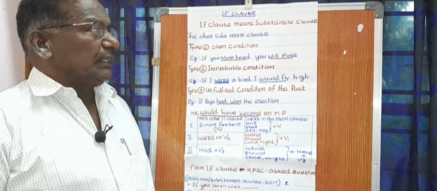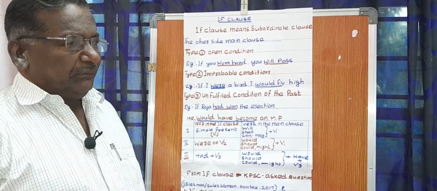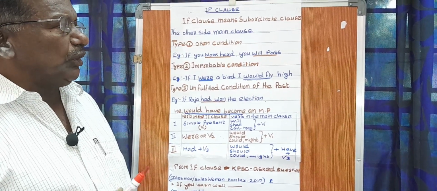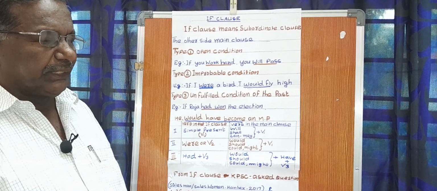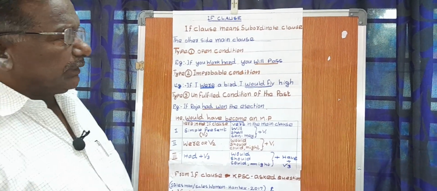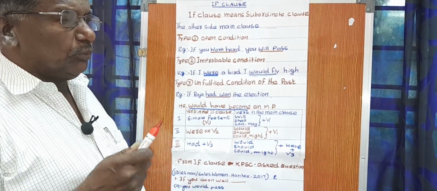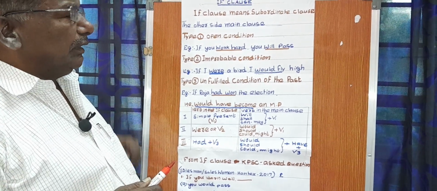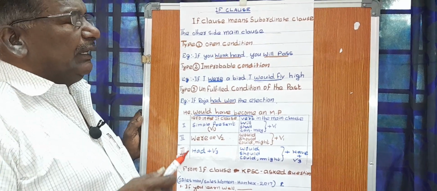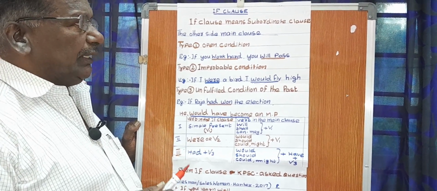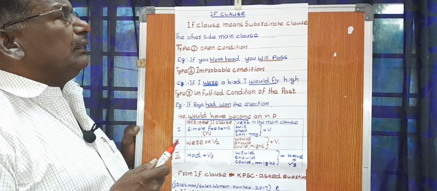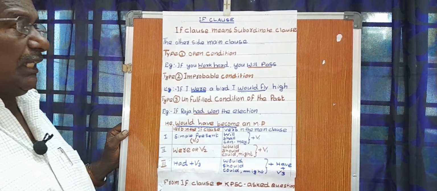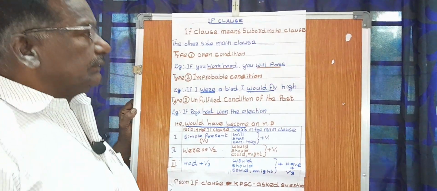Guru grammar class begins. I have completed tense form 12, then uses of tenses, and after that I have given homework in all spheres. I have completed that, and today I begin the if clause. It is very important in the Kerala Public Service Commission test.